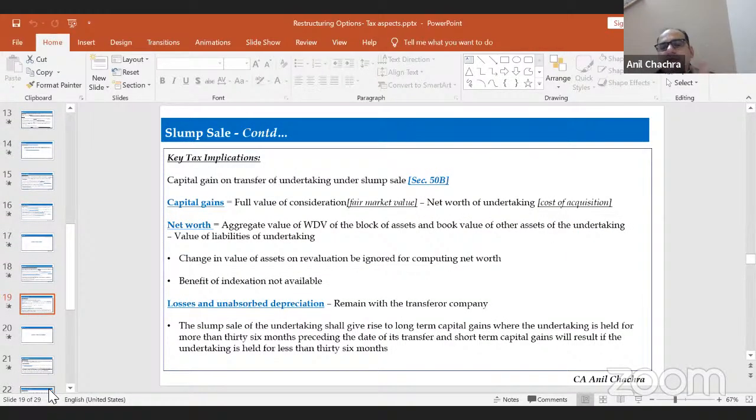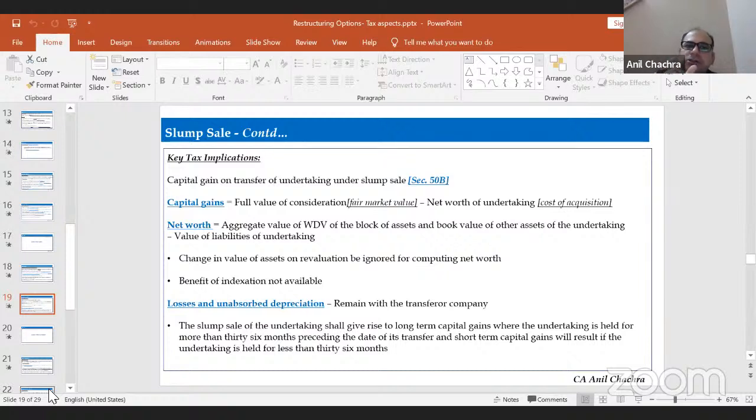So capital gain has been defined under section 50B. The method given is the fair market value minus net worth. It is very difficult to identify the cost of the undertaking, so the law has defined that the net worth of the undertaking will be treated as my cost, right? And the fair market value of the assets which are going to be transferred will be treated as a full value of consideration.